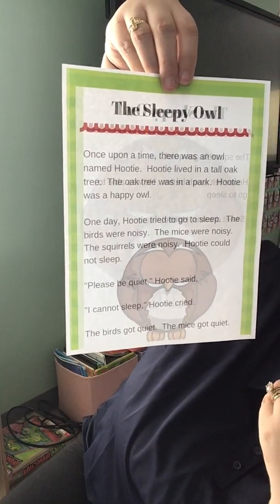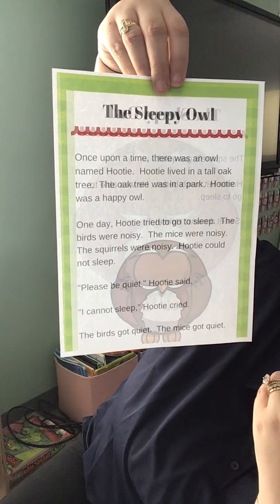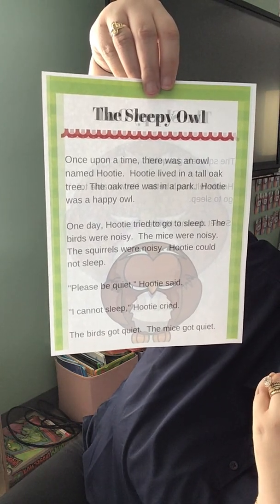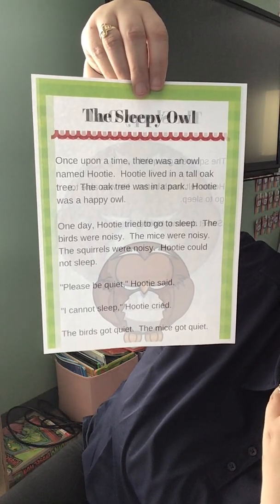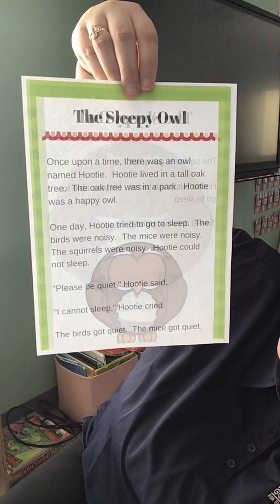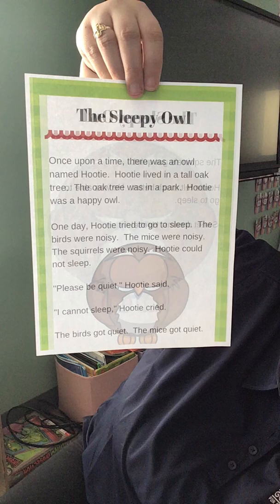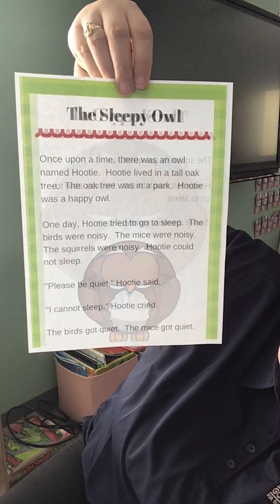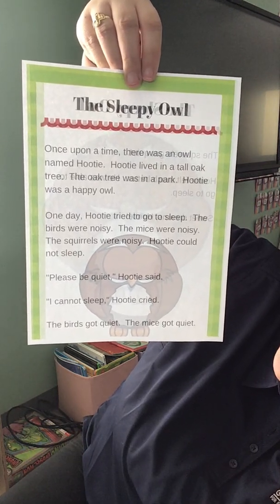Once upon a time, there was an owl. His name was Hooty. Hooty lived in a tall oak tree. The oak tree was in the park, and Hooty was a happy owl. One day, Hooty was trying to sleep. The birds were noisy, the mice were noisy, and the squirrels were noisy. Hooty could not sleep. "Please be quiet," Hooty said.